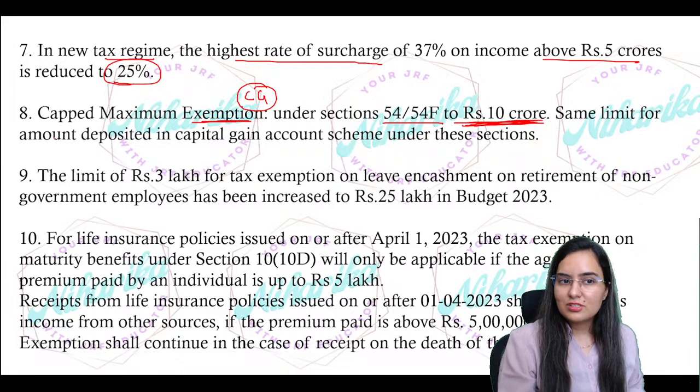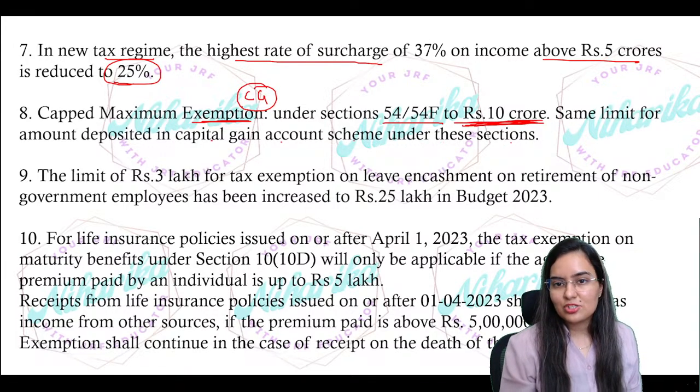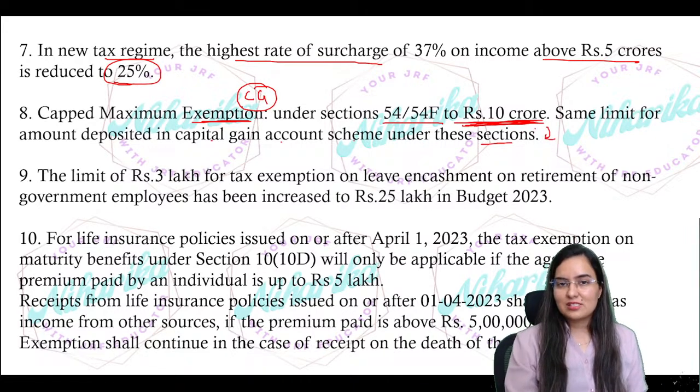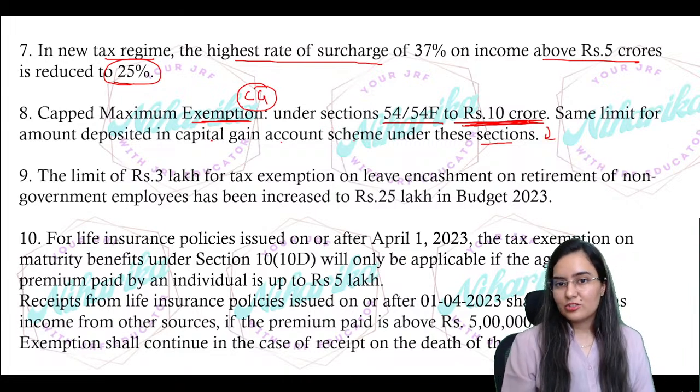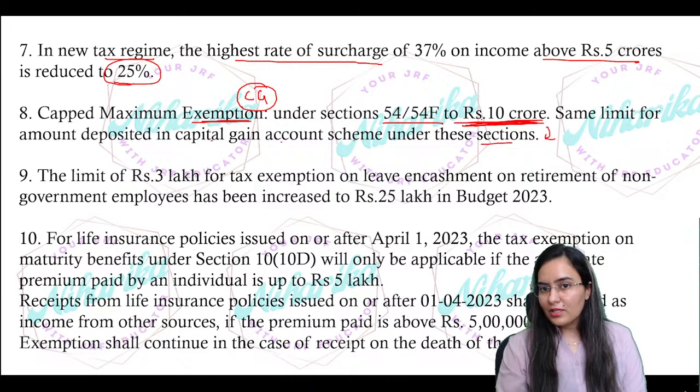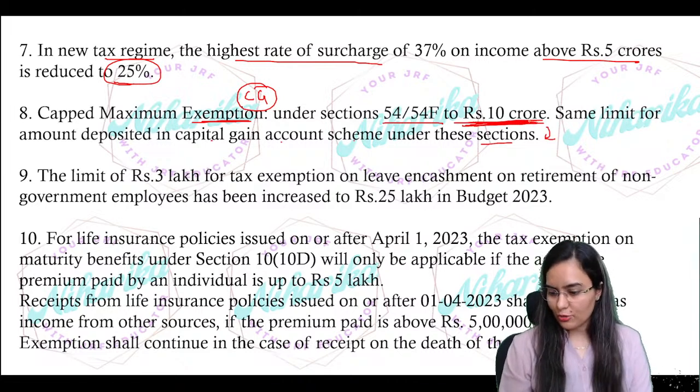Okay, so same, the amount deposited in the capital account scheme under these sections, for that also, if you're investing somewhere else under some of the government prescribed schemes, so that will also be capped. The exemption will be capped up to 10 crore rupees.